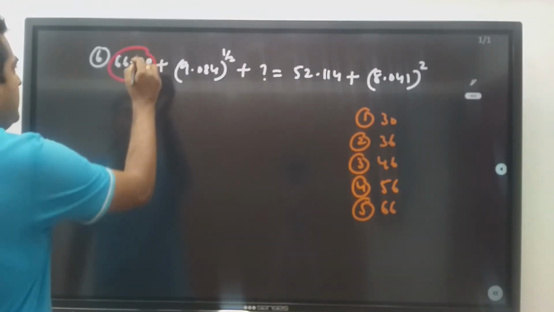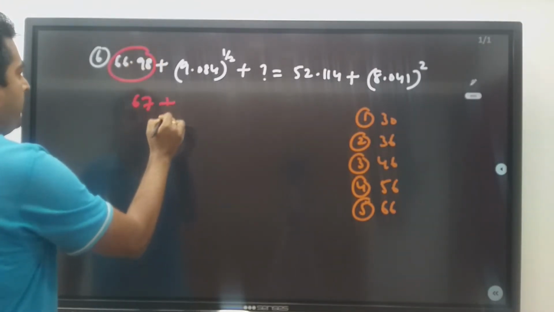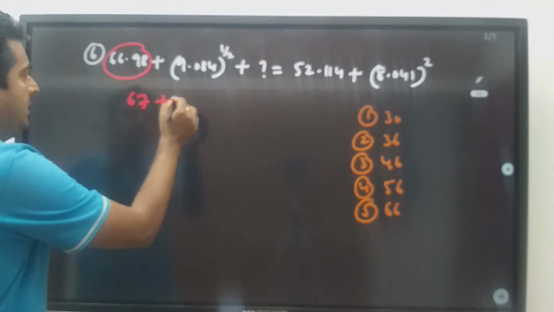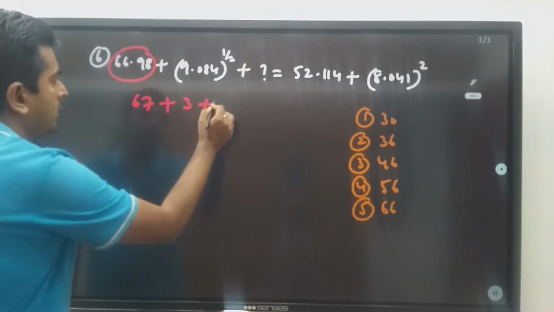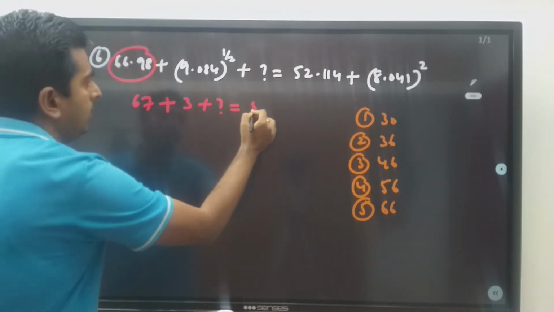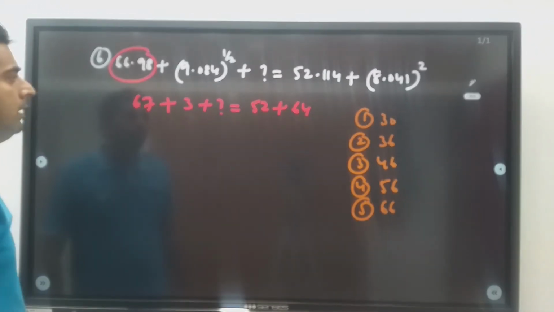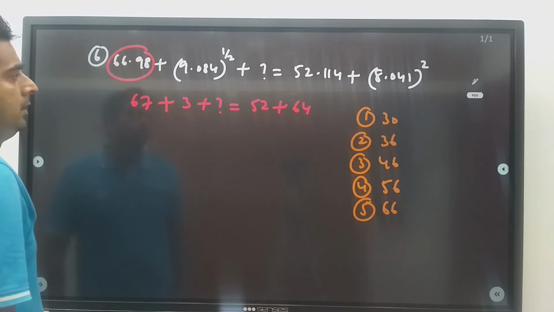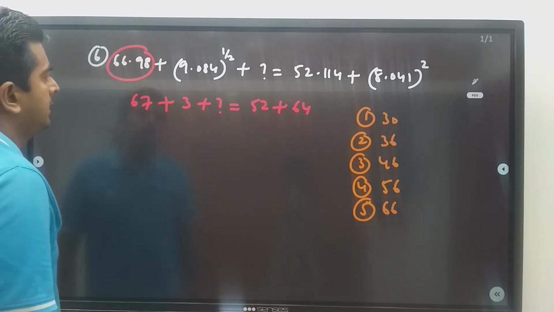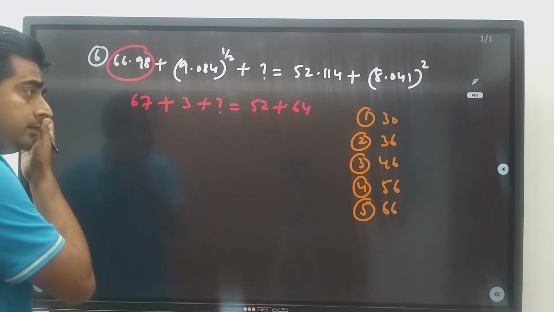66.98 is nothing but 67. Square root of 9 is 3, plus question mark is equal to 52 plus 8 square, which is 64. So this is how much? 70.